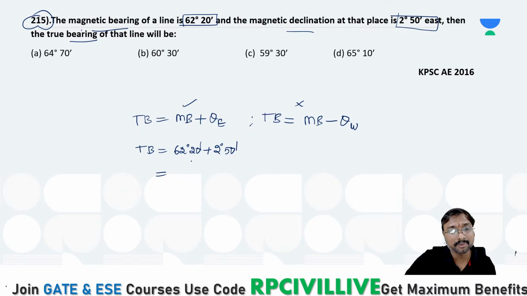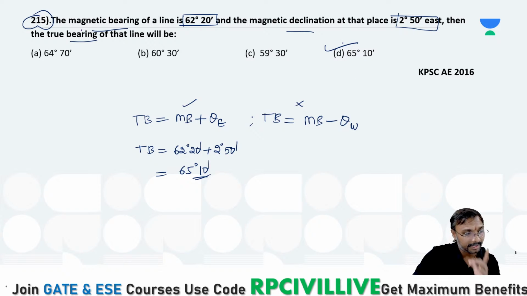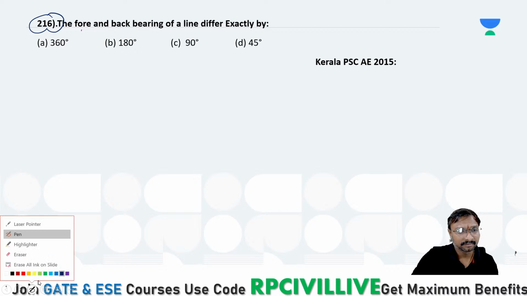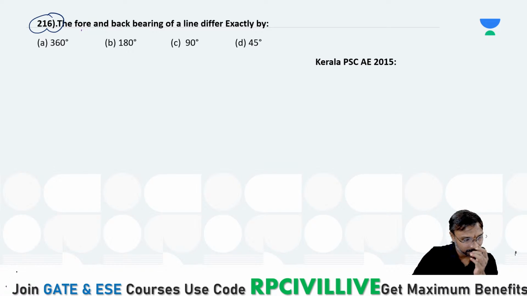What does it come to? 62 plus 2, 64, 65 degrees 10 minutes. So which option does it come to? Option D. Yes, absolutely right. Now select the answer for this 216 question, everyone.